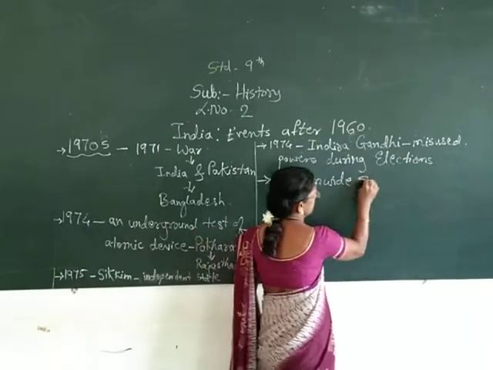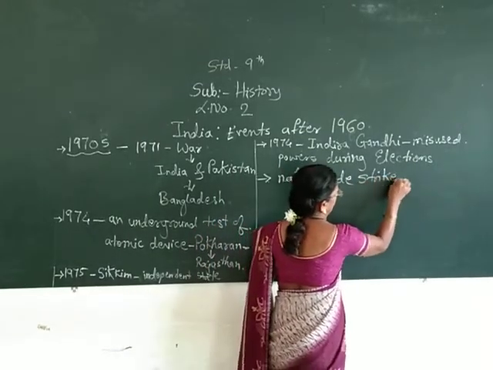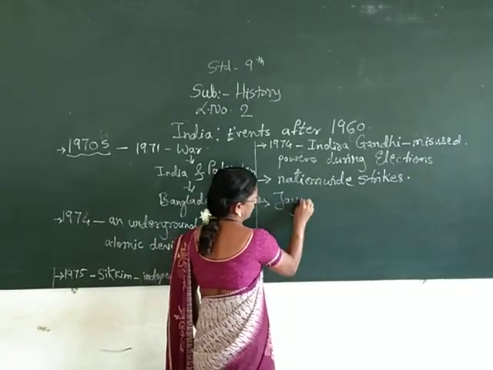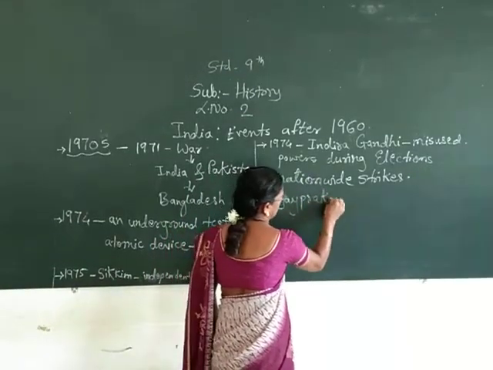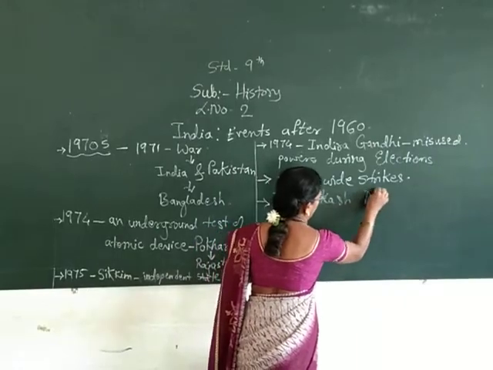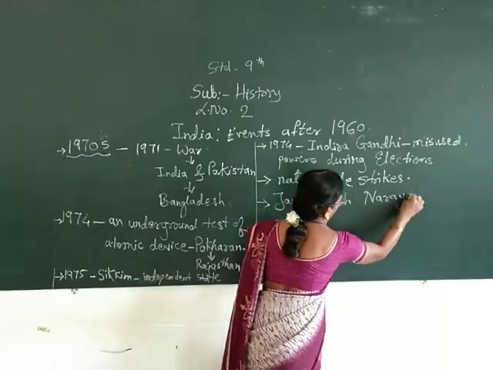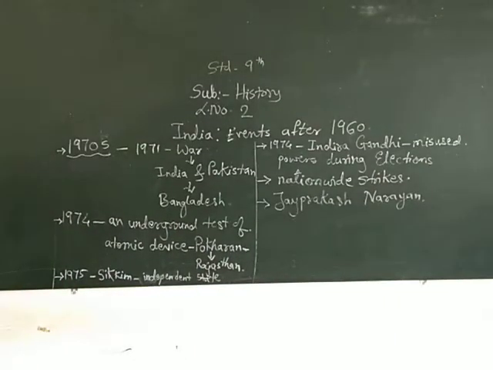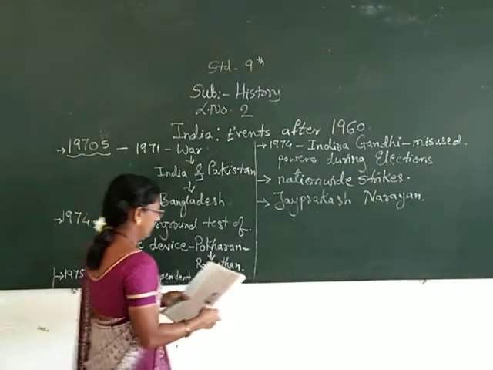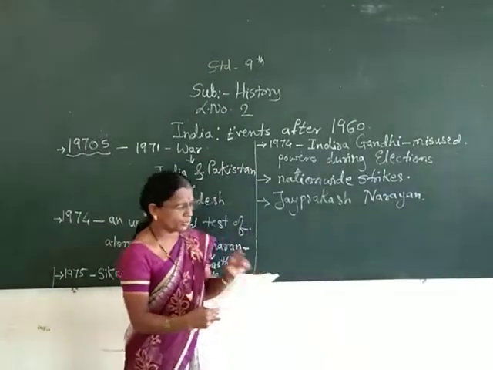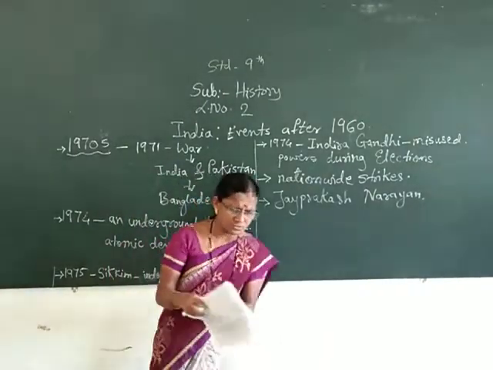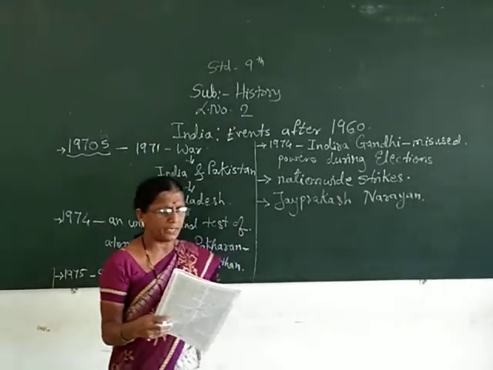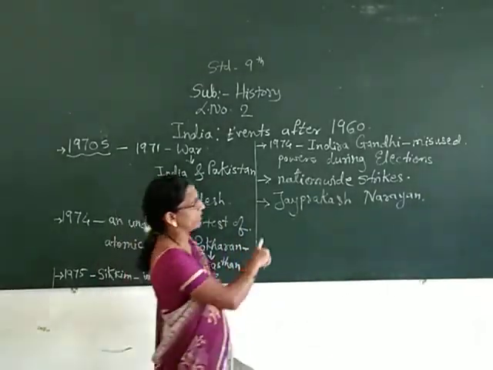Nationwide strikes had started. Okay, and now what happened? Jayaprakash Narayan. What did this person do? It led to nationwide strikes and protests. During this time, the situation became more complicated due to the movement started by Jayaprakash Narayan.